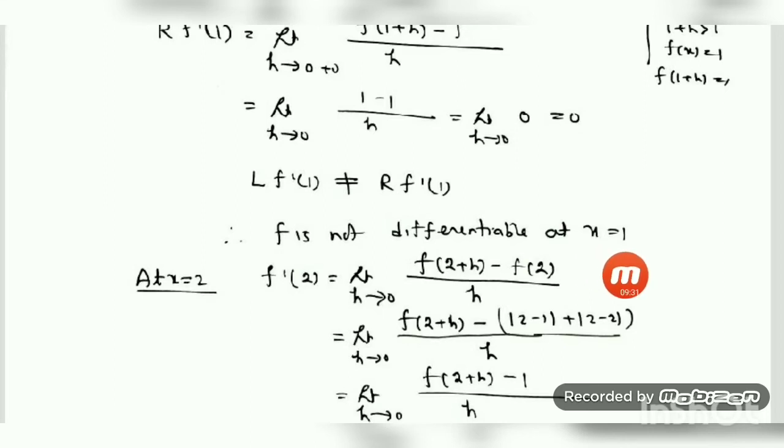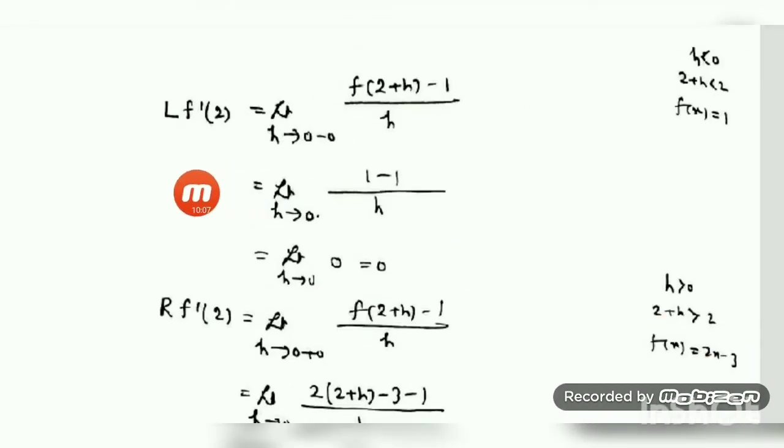In the same way, we have to check the differentiability at the point x equal to 2. So by definition, f dash 2 will be equal to limit h tends to 0, f of 2 plus h minus f of 2 by h. Then I have substituted x equal to 2 here to get the value f of 2. 2 plus h, keep it as it is, 2 minus 2 is 0, this is 1. So this value is equal to 1 here. But now, as earlier, we cannot substitute the value of f of 2 plus h. We can substitute when we know either h is greater than 0 or h is less than 0, then only.